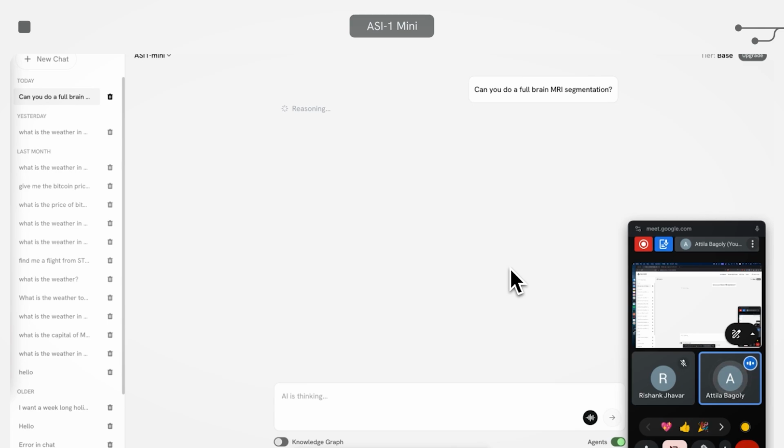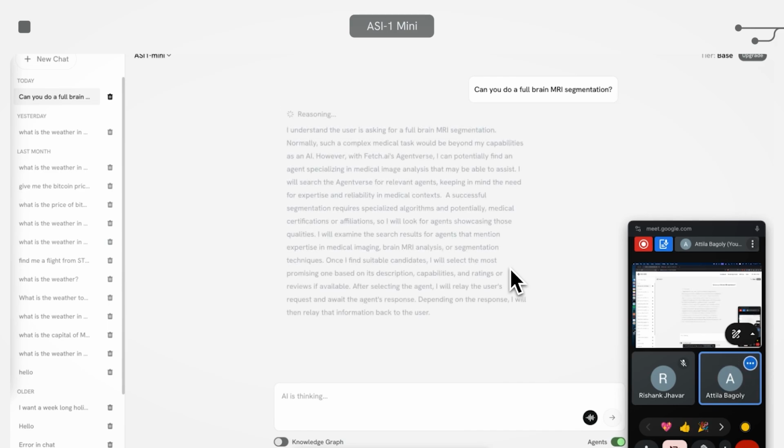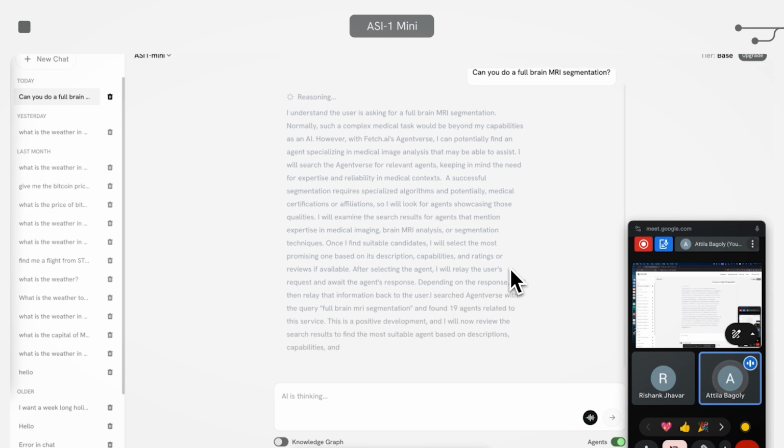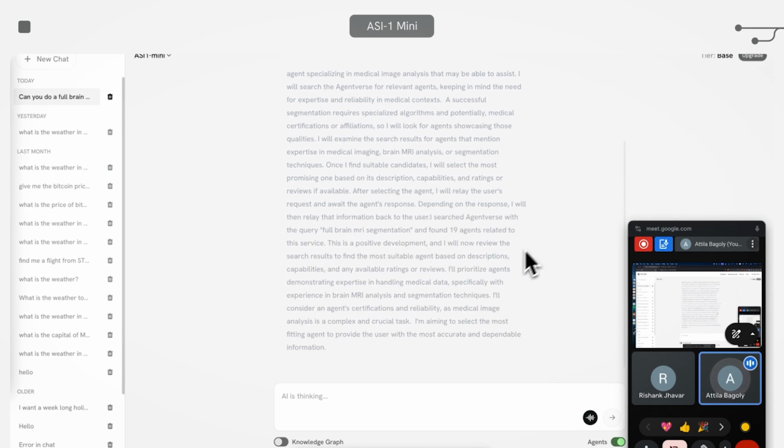So what's happening now is the LLM is going to go to agent first. It comes up with some search queries, and then it executes the search to find agents, and then it is going to evaluate all of the agents which are found on agent-verse for that search query to pick the agent.